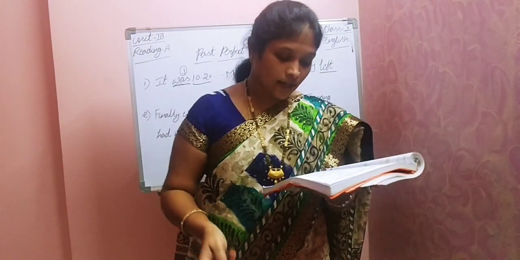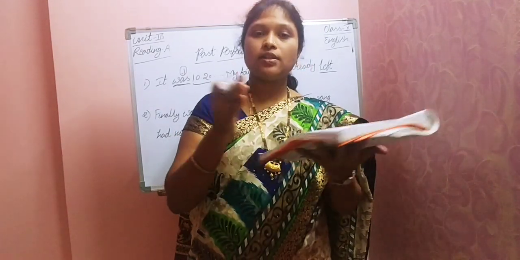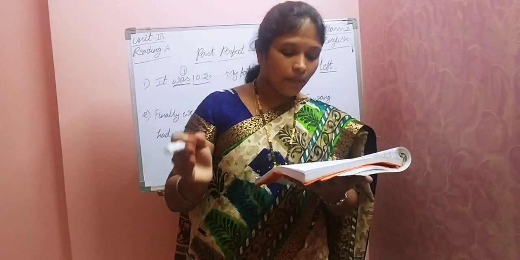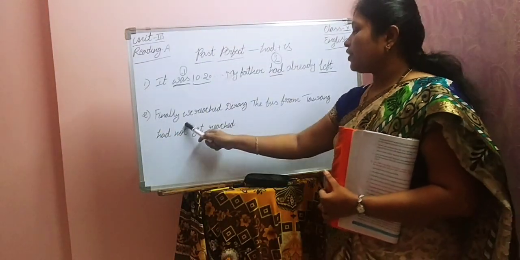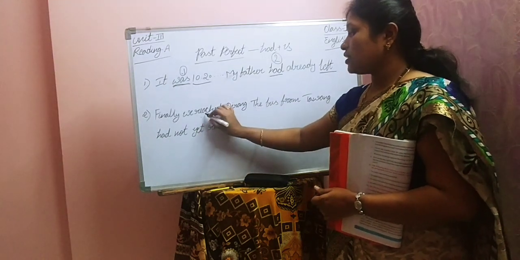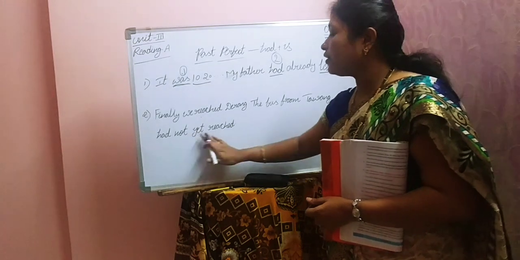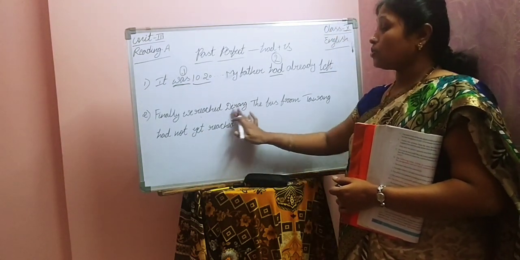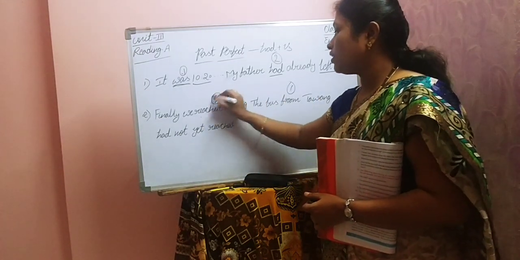So, why was it given like that? When two actions in the past are clearly separated by time, the earlier action is expressed in the past perfect tense. So, here, finally we reached Dirang. This is one action. Another action is the bus from Tawang had not yet reached. If you observe these two sentences, this is the first one and this is the second one.